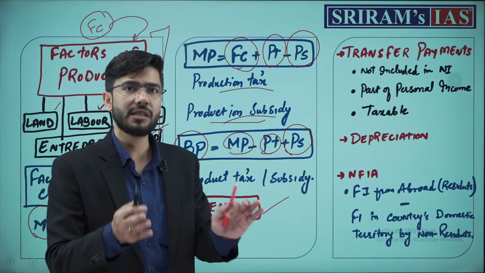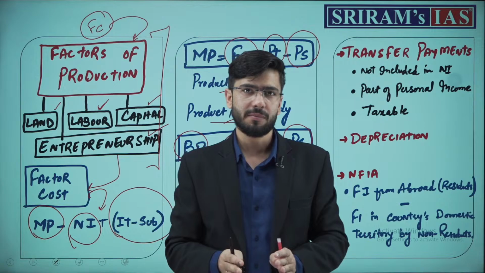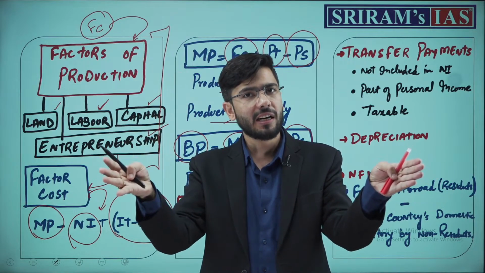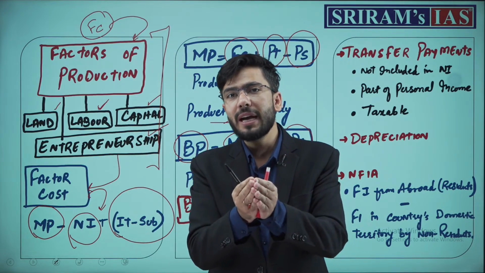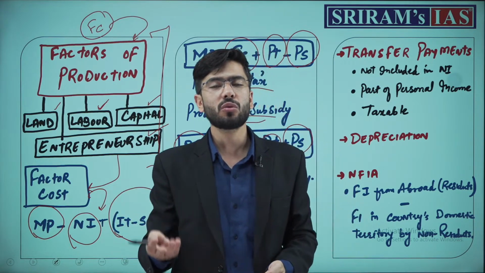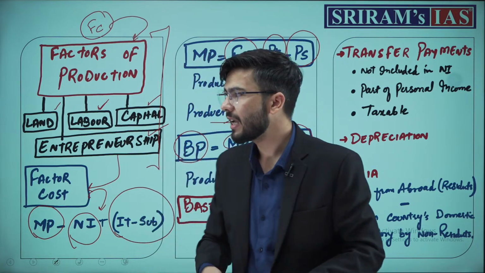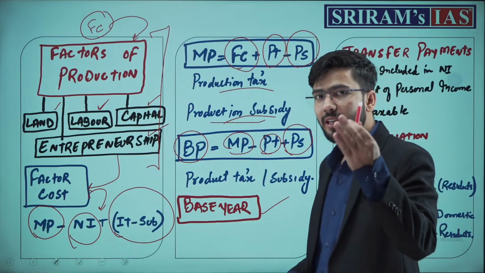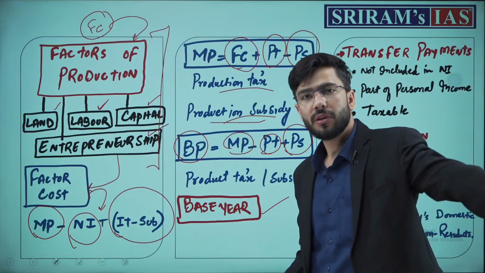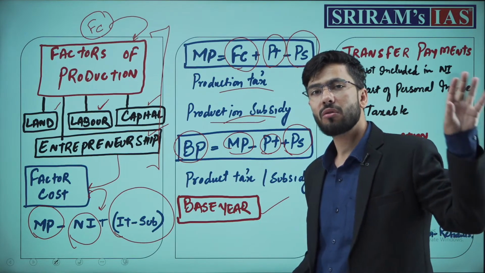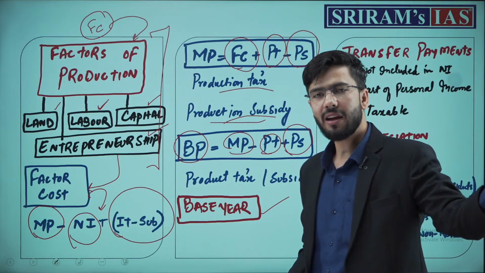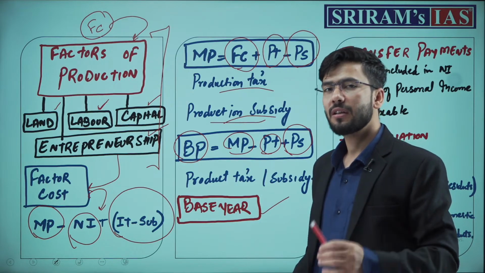One more concept of base year is when we calculate the prices and the inflationary effect in the market. That is constant price and current price. That base year, why do we keep that? So that we define the effect of inflation. For example, at present we have 2011 as the base year for wholesale price index, and in such a manner we compare the prices of 2015 and we calculate the production of current times with the prices without the effect of inflation, which was back then in the base year. That was 2011, 15, 20, whatever the year has been selected.